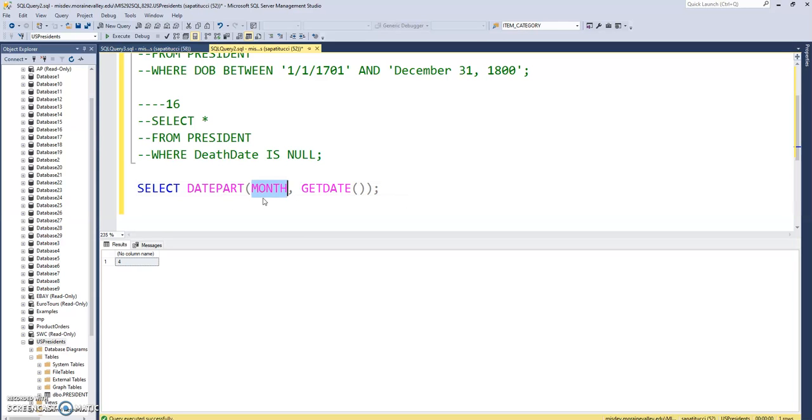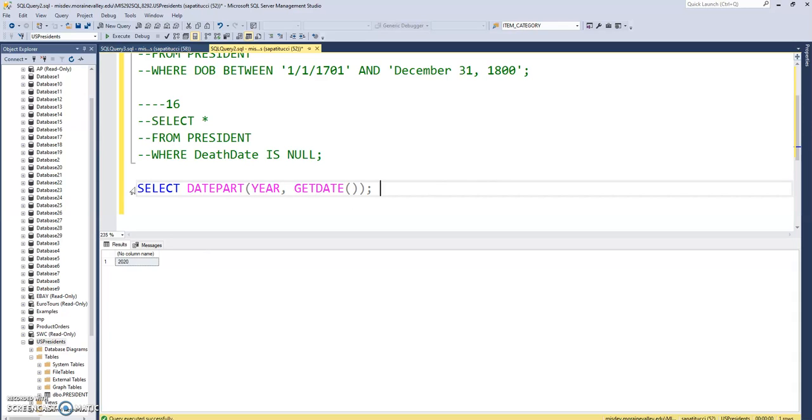And if I put day in there, it is April 17th, and so I got a 17 as the result. So DATEPART allows you to drill down into a date and get the numeric part of that date. I said earlier that this is the year 2020, and so I get the 2020 out of that.